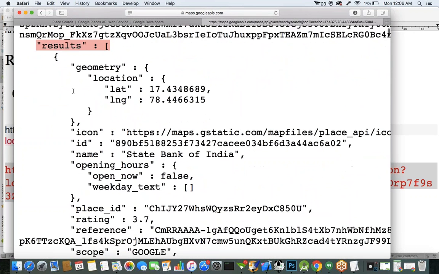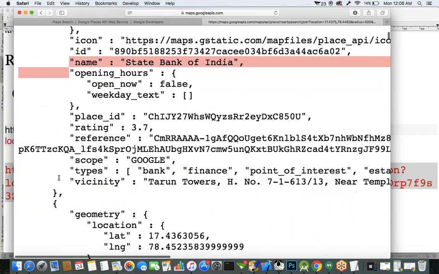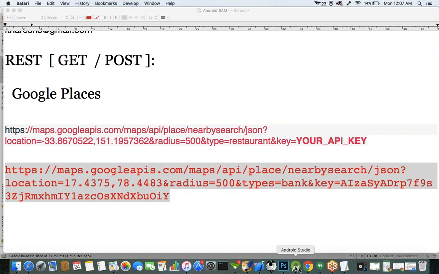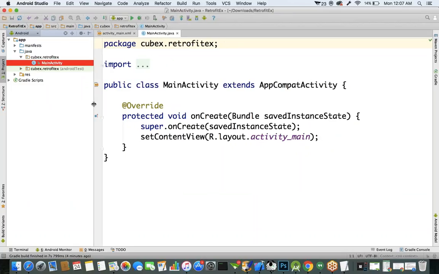In this JSON file, we required only two things. One is a name, and one more thing we required is vicinity. Only these two things we required. So now, before going to work with Retrofit, we created a project, right?